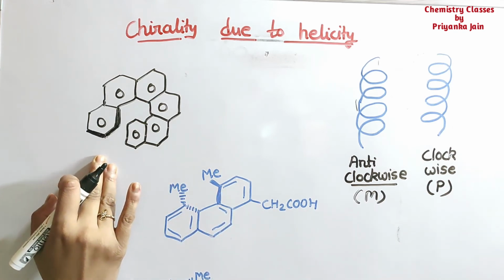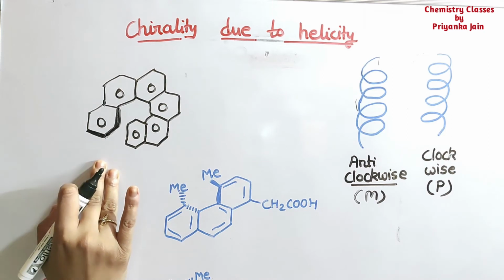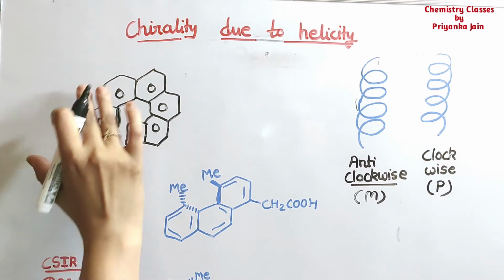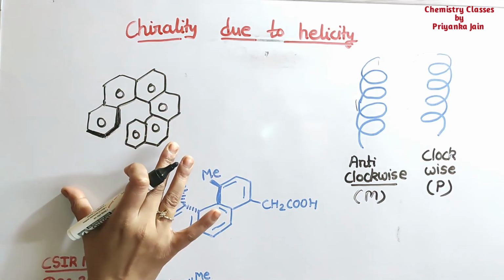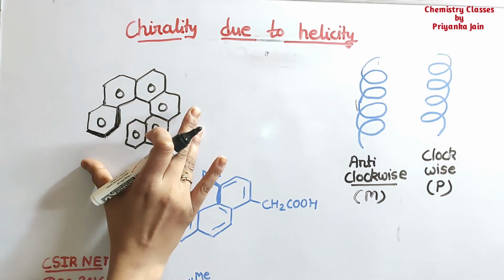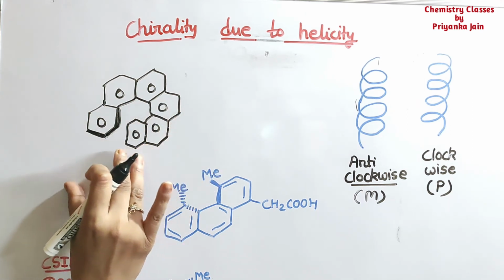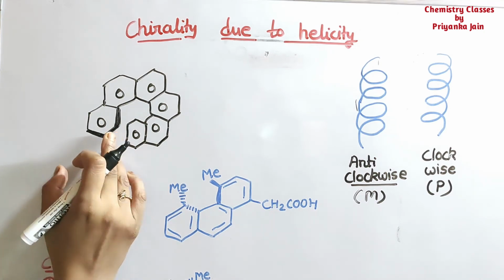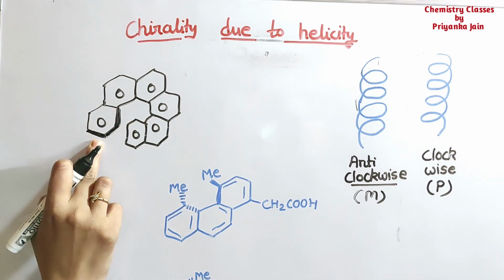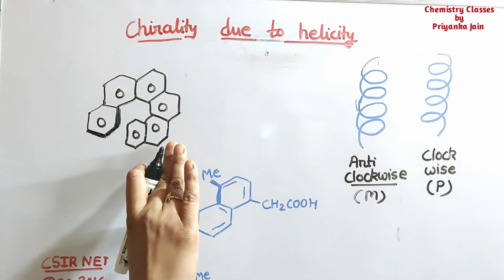So see here what happens in such type of cases. This is hexahelicene. In this case this ring system is sufficiently large. 6 benzene rings are attached to each other. So this molecule becomes sufficiently large. There is overcrowding of the atoms. So what happens, one ring is above the plane, and this ring will go below the plane.